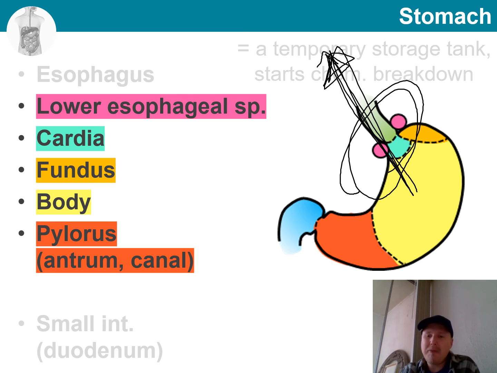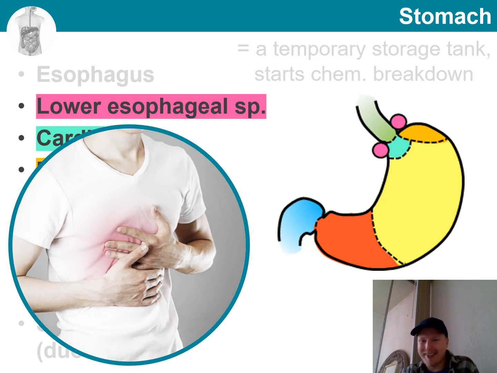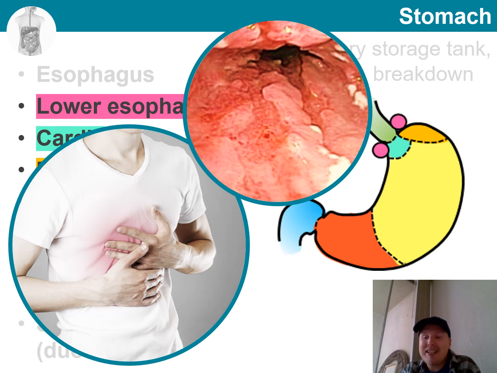Sometimes this fails and we may get heartburn. So nothing to do with the heart, rather it is stomach acid irritating the esophagus. Some causes for this may be, for example, excess food or drink, obesity, pregnancy, or even running. If this is prolonged and unattended, we may end up with esophageal ulcers. And if even then continued, these may develop into cancer. So attend to the regular heartburns.